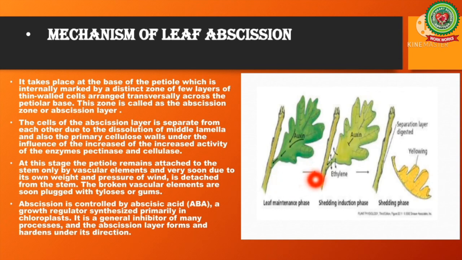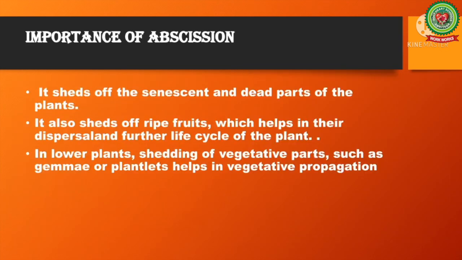which in turn is controlled by ethylene. At this stage, the petiole remains attached to the stem only by vascular elements, and very soon, due to its own weight and pressure of wind, it is detached from the stem. The broken vascular elements are soon plugged with tyloses or gums. Abscission is controlled by abscisic acid, a growth regulator synthesized primarily in the chloroplast.